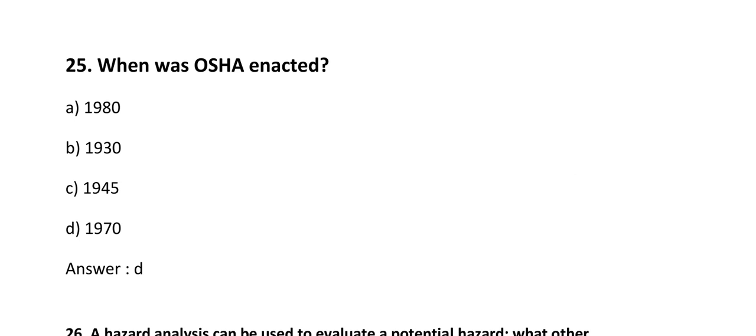When was OSHA enacted? 1980, 1930, 1945, 1970. The answer is D, that is 1970.